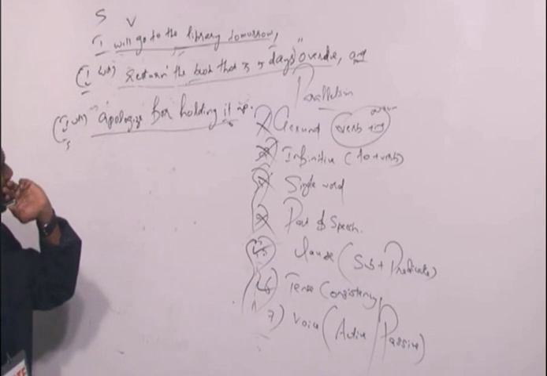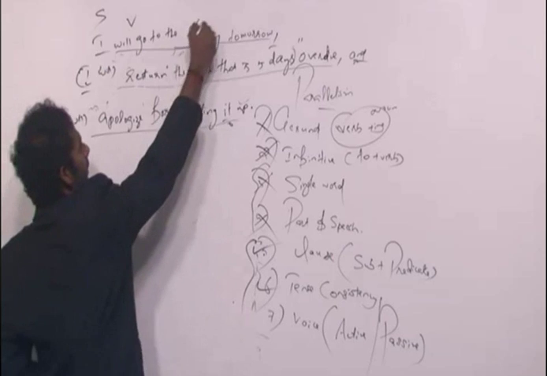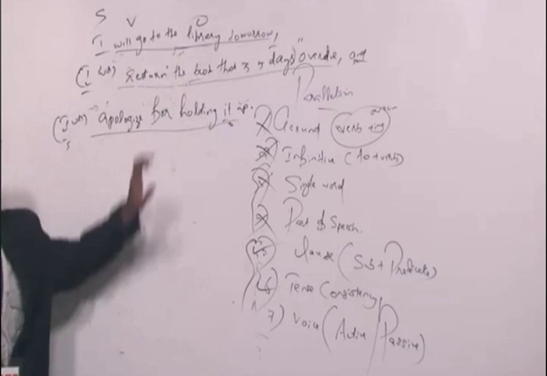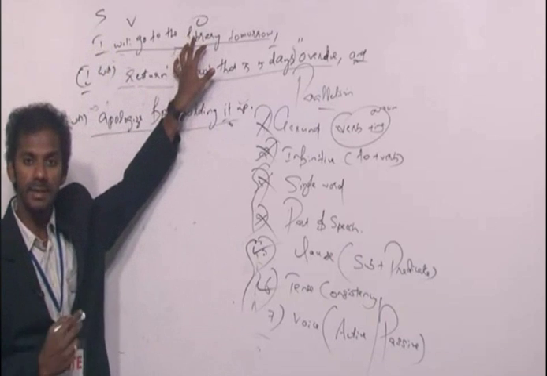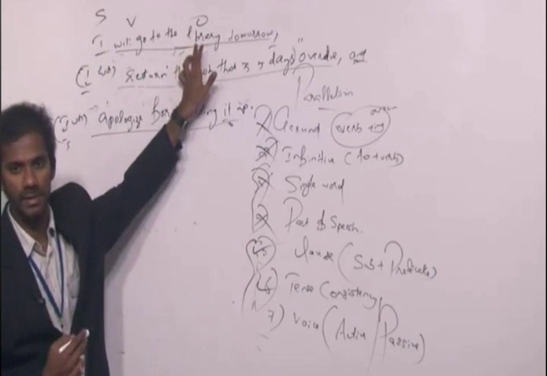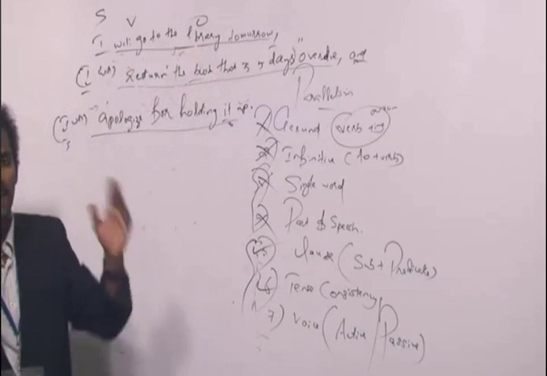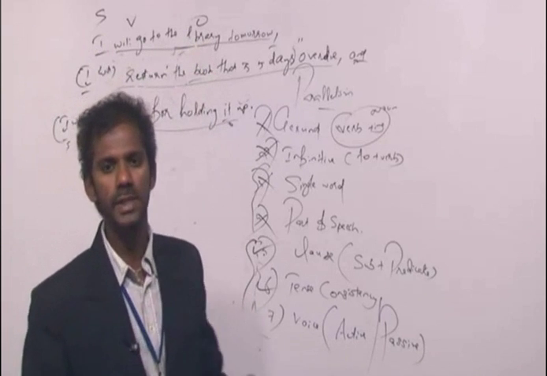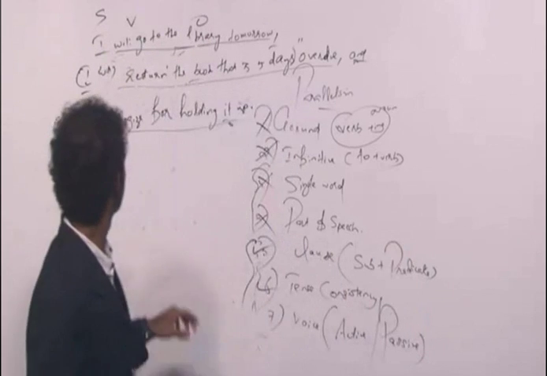Sorry. Verb is will go, comes second. Object is library, comes third. So the first idea is in the order subject, verb, object. So I can say this idea is in the active voice, because the order is subject, verb, object. So here the first idea is in the active voice, so all the other ideas must also be in the active voice itself. Clear? Fine. Come to the second idea.